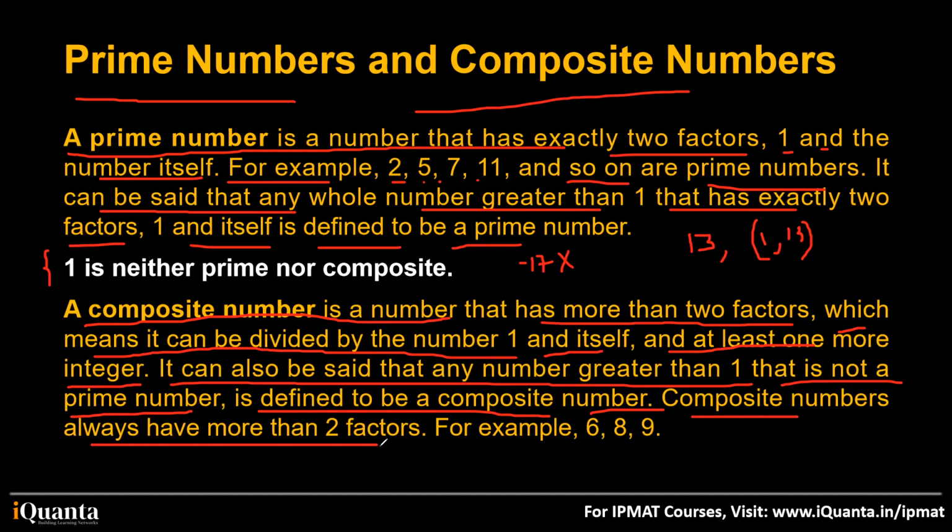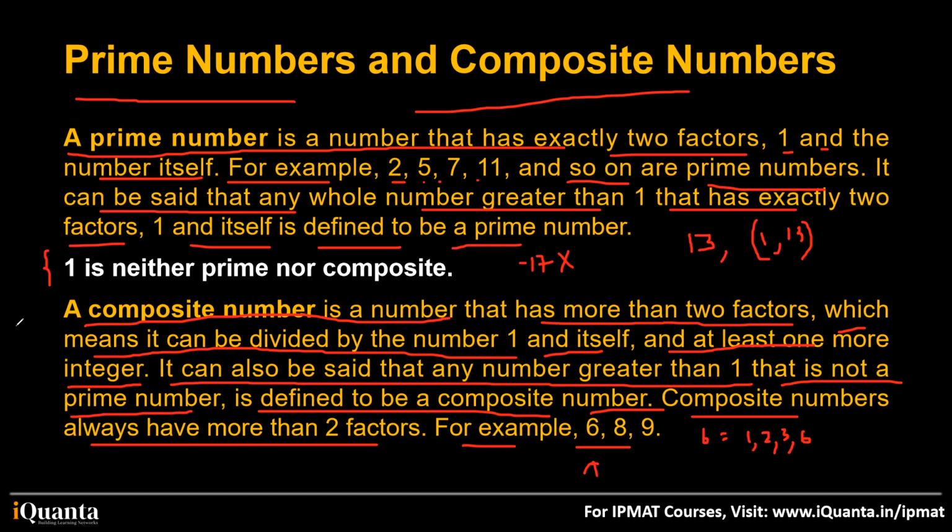Composite numbers always have more than two factors. So whenever somebody asks you what is the difference between prime and composite number, you will say composite numbers always have more than two factors, while prime numbers only have two factors. For example, 6. What are the factors of 6? 1 divides 6, 2 divides 6, 3 divides 6, and 6 itself divides 6, right? So 6 is a composite number because it has more than two factors. Is this clear?